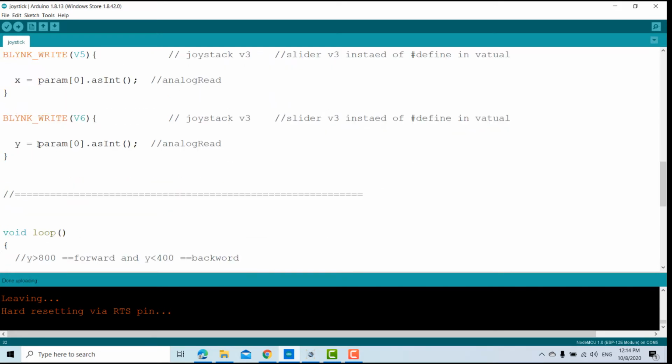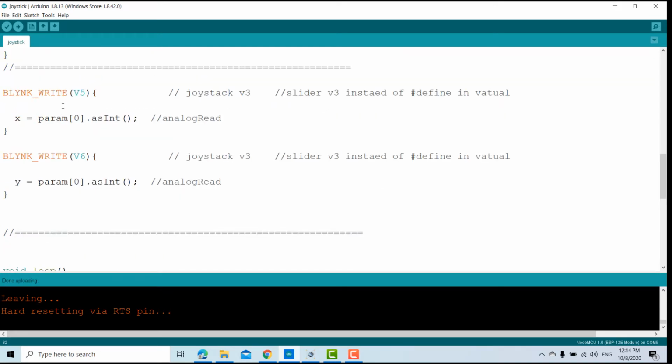And here is the most important part of this program, BLYNK_WRITE V5, as we selected virtual pins V5 and V6. In BLYNK_WRITE V5, I store the V5 value in X, and also I store the V6 value in Y. It works like analogRead, so that's why I write analogRead here.